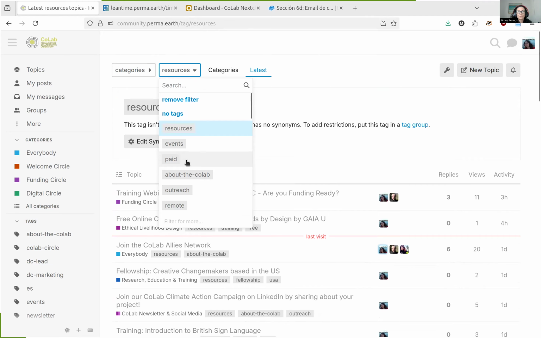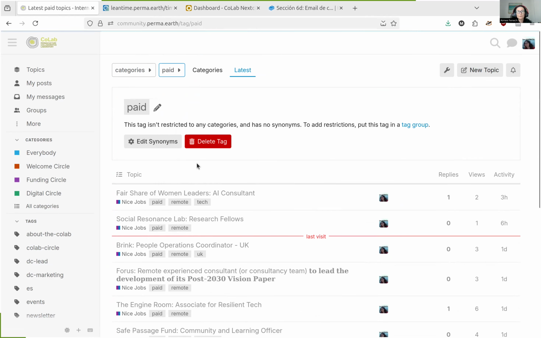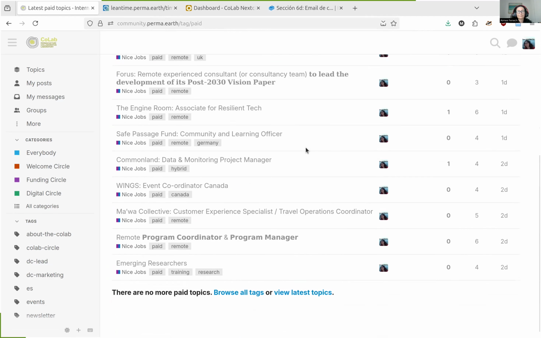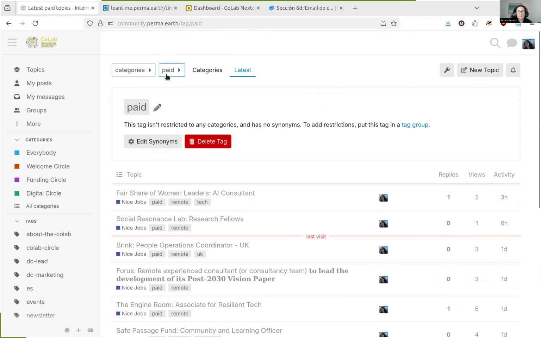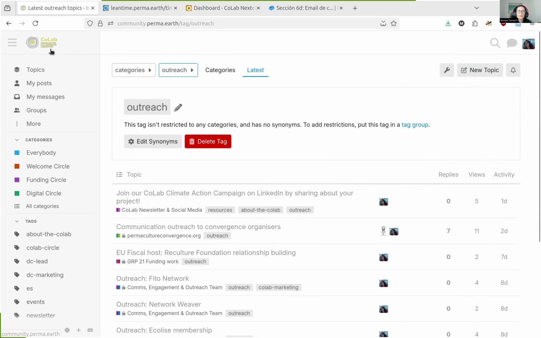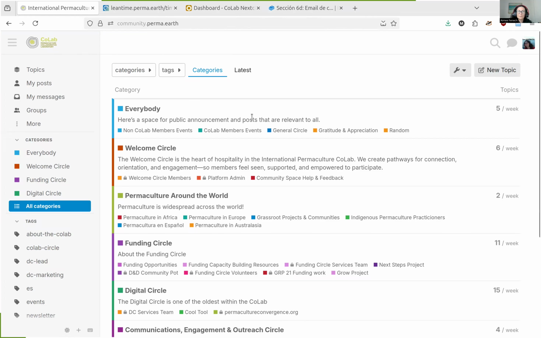You can also change the tag. So for example, if you're looking for paid opportunities, you click paid and it filters. And so on and so forth. Outreach, for example. Good. So we go back always to the main view.